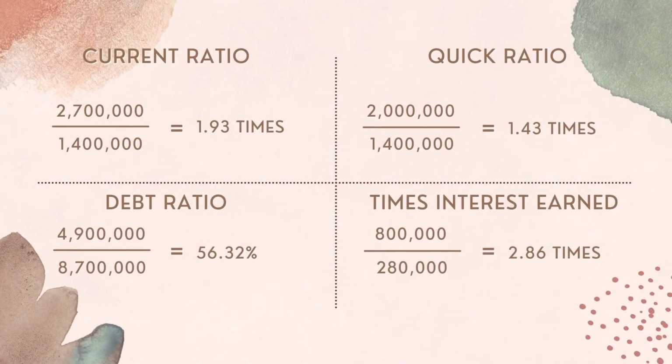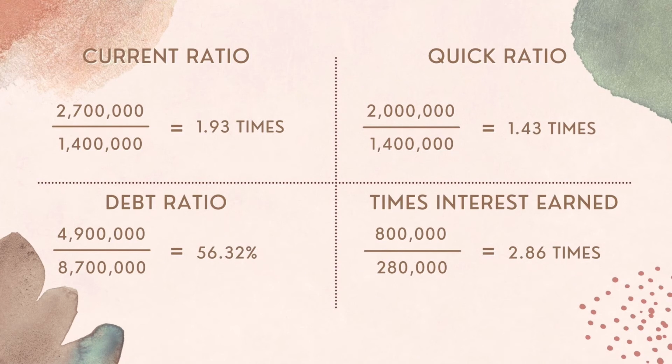Firstly, current ratio. Current ratio is a liquidity ratio that measures a company's ability to pay short-term obligations or those due within 1 year. It tells investors and analysts how a company can maximize the current asset on its balance sheet to satisfy its current debt and other payables. The formula for calculating a current ratio is current asset divided by current liability, which results in 1.93 times for Blackie Enterprise. For the industry average, current ratio is 1.8 times. Industry average current ratio is lower than Blackie Enterprise, therefore the firm has a higher ability to meet short-term obligation.